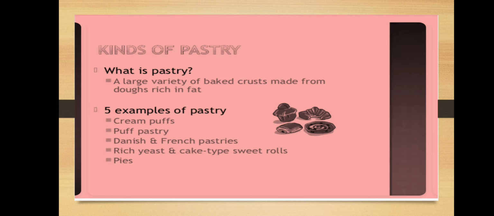Kinds of pastry. What is pastry? A large variety of baked crusts made from dough rich in fat. Five examples of pastry: cream puffs, puff pastry, Danish and French pastries, rich yeast and cake type sweet rolls, and pies.